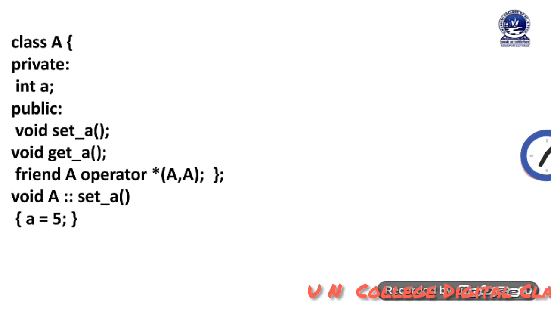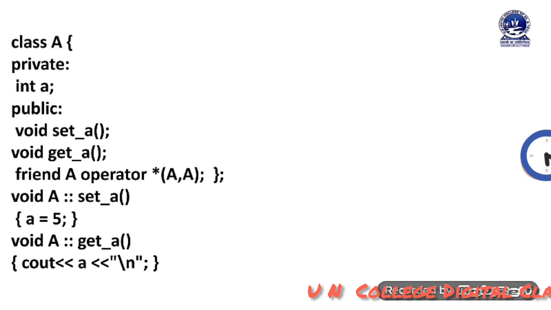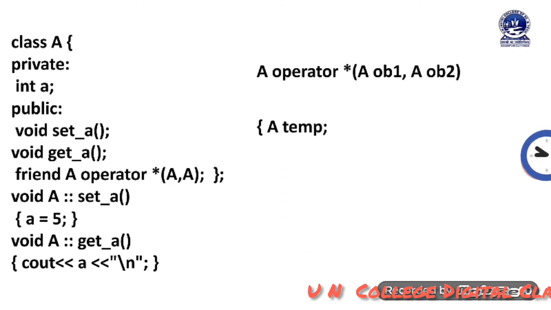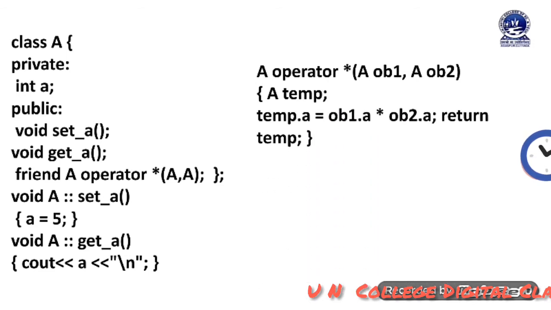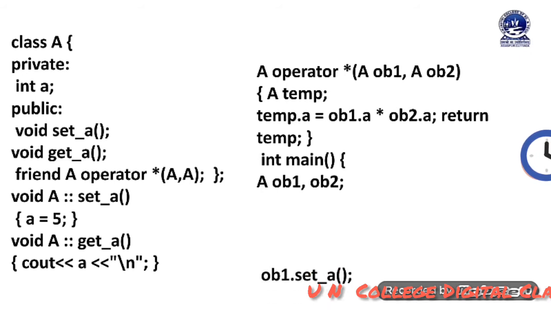It is better to just use cout, enter a number, then cin A. That will be better. Then void A scope resolution operator get_A. Here I have just displayed the value, cout A. Then A operator multiplication symbol, then A ob1, A ob2. Then A temp. Here I have used a third object, that is temp. Then temp.A equal to ob1.A into ob2.A. Then return temp. Inside the int main method, I have used two objects, ob1 and ob2.